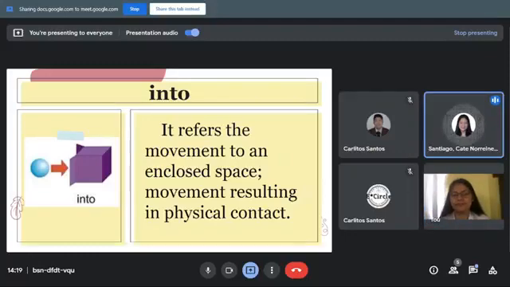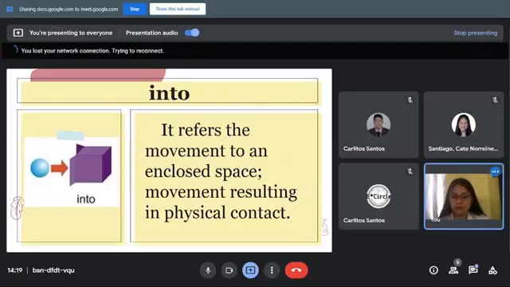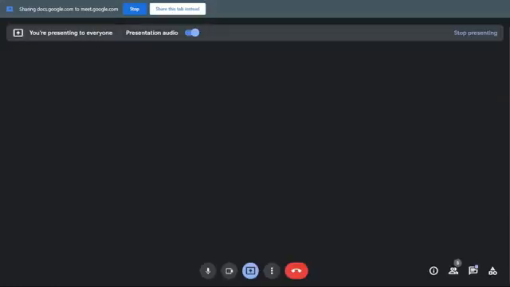It refers to the movement to an enclosed space, movement resulting in physical contact. Thank you. And we can see here in the picture that the ball is moving into the box because it refers to the movement to an enclosed space, and the box is an enclosed space. That is why the ball or the circle is moving into the enclosed space, which is the box.